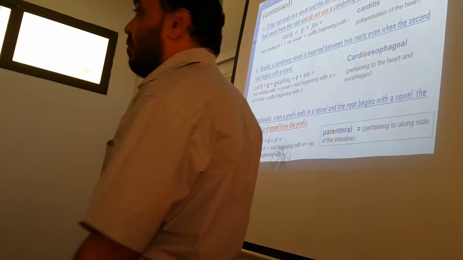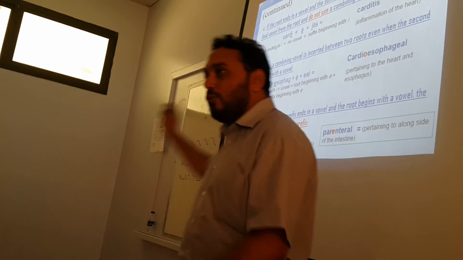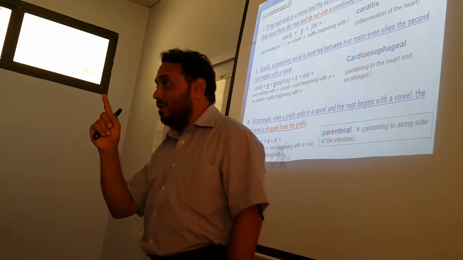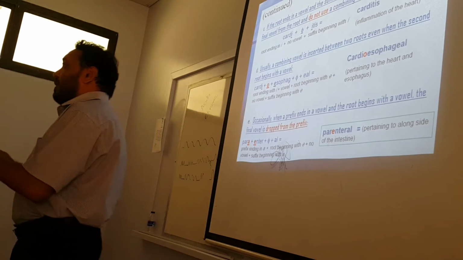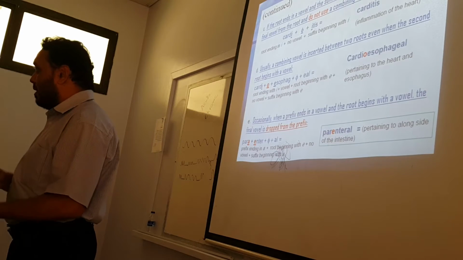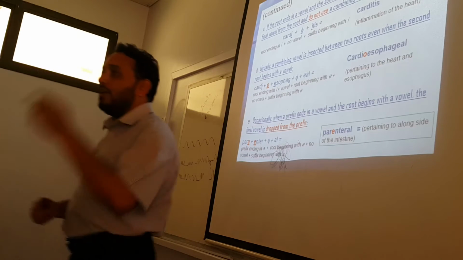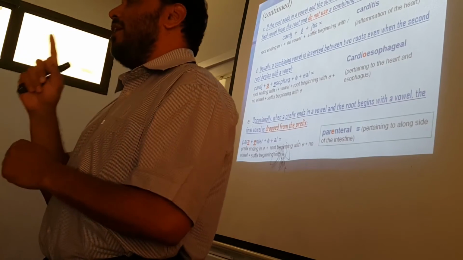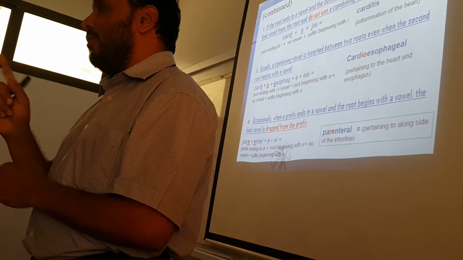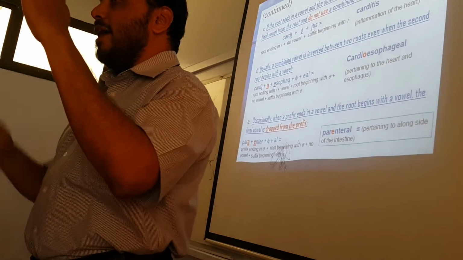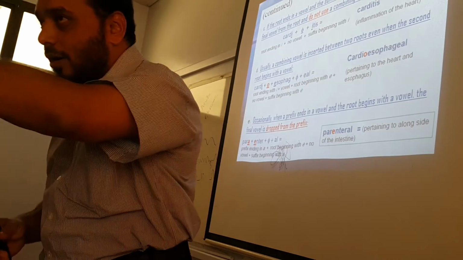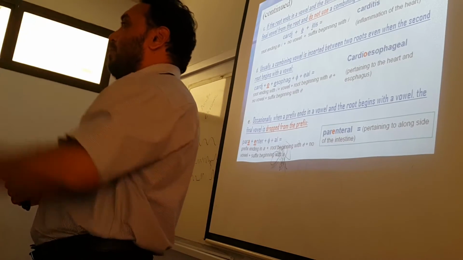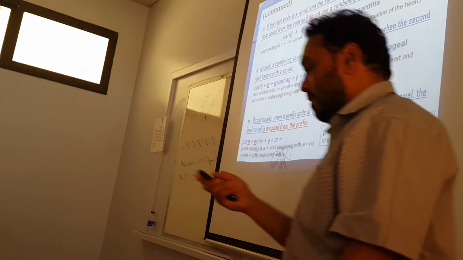So, because the vowel is different, I think this rule is there. Because the vowel is different. So, when a root word is ending in a vowel, like here you can see it is ending in I, and the second root is beginning with a vowel, which is E. So here I, here E, so you can insert a combining form here and that will be O. Okay?